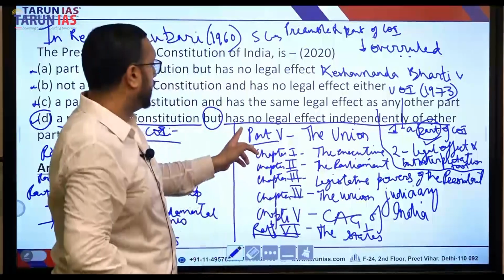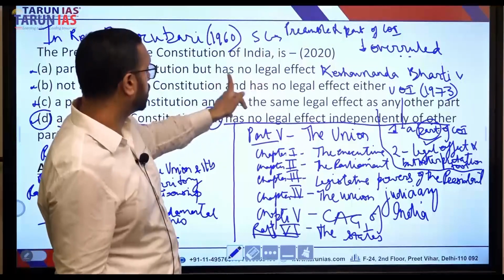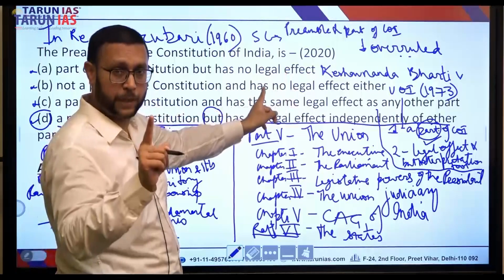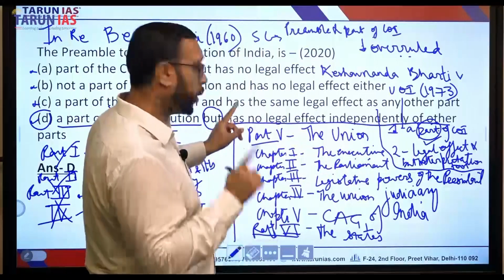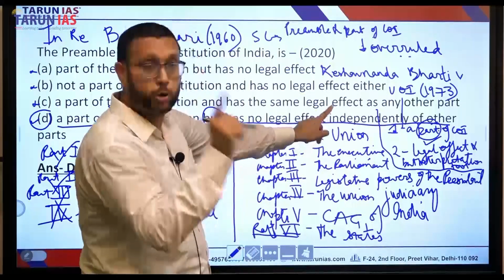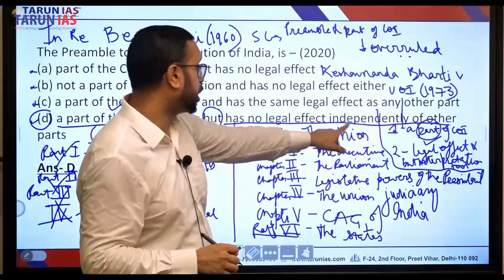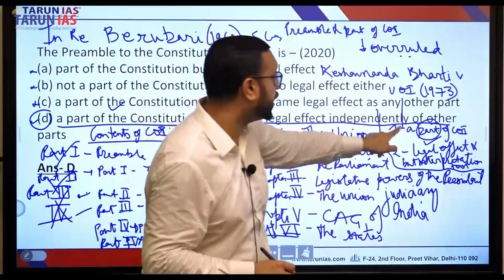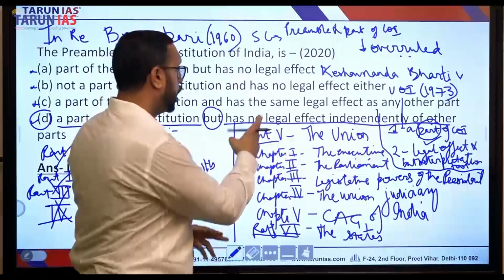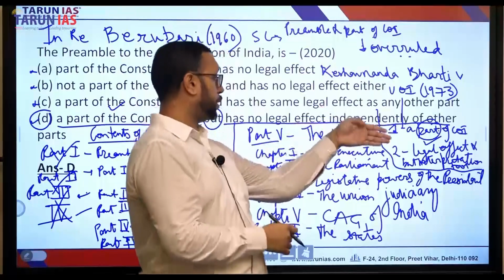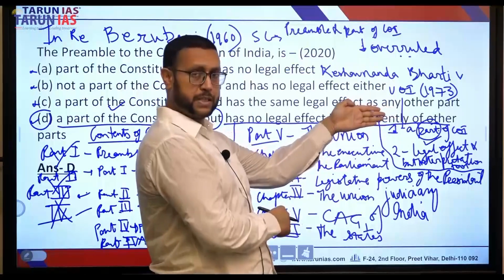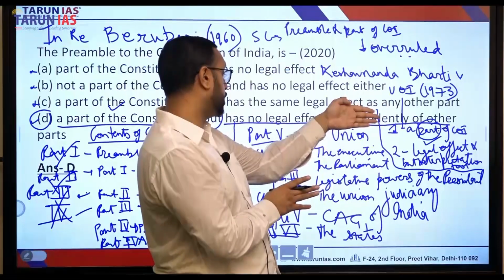In the sense, it has legal effect only to the extent that it is an interpretation tool, hence it has no legal effect independently of others. You cannot go to the Supreme Court citing just the preamble as it is.